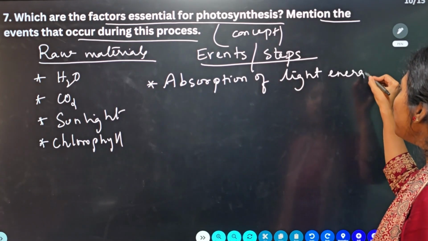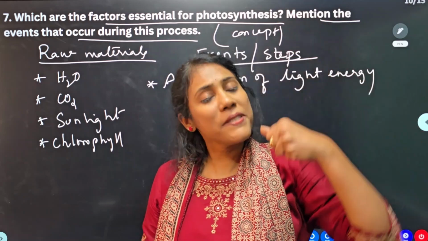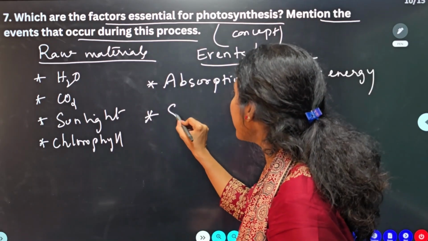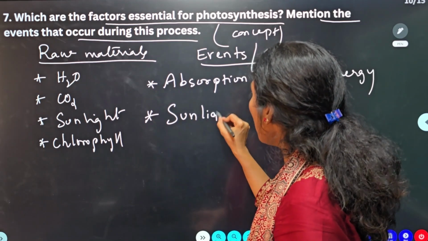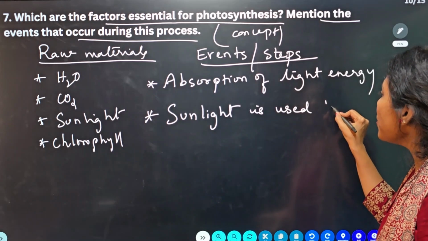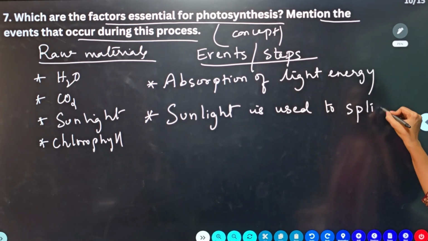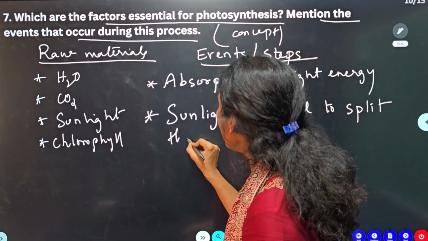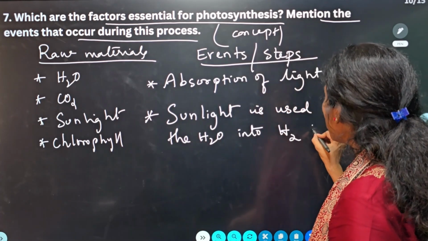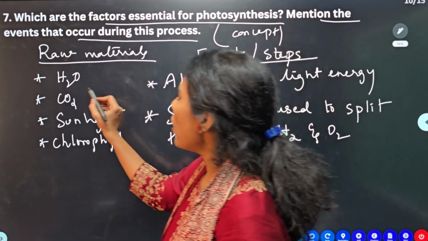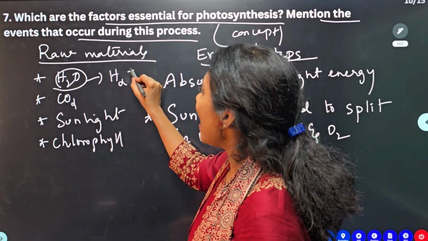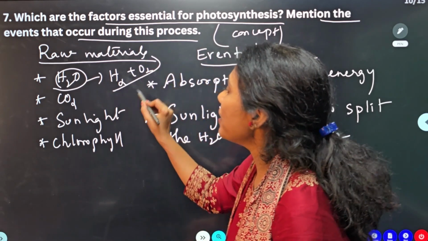So the chlorophyll is the pigment which absorbs sunlight first. Now that sunlight, light energy, is used to split the water into hydrogen and oxygen. So whatever water you have taken as a raw material, with the help of sunlight, it will just split into hydrogen and oxygen.